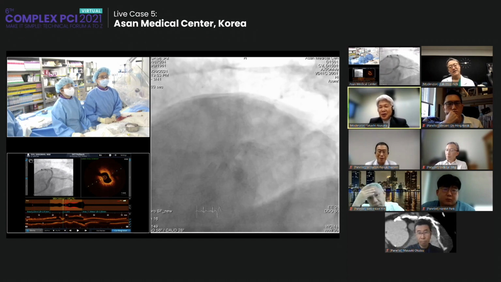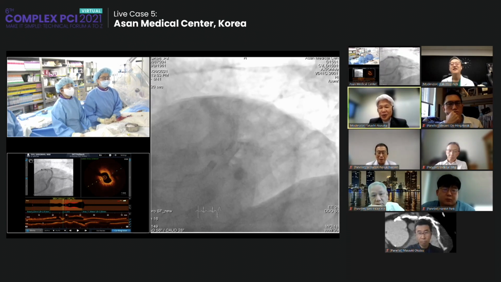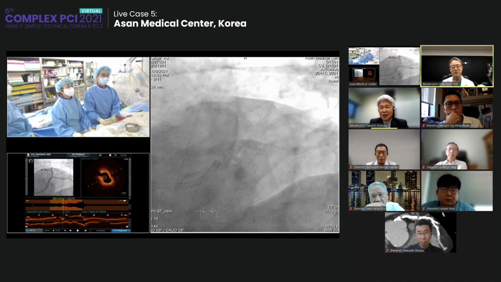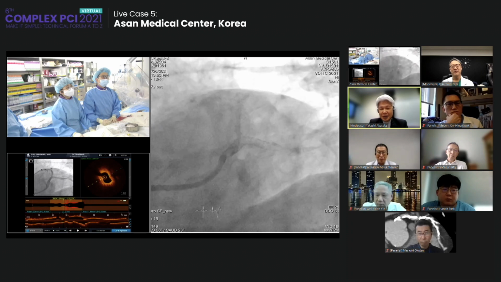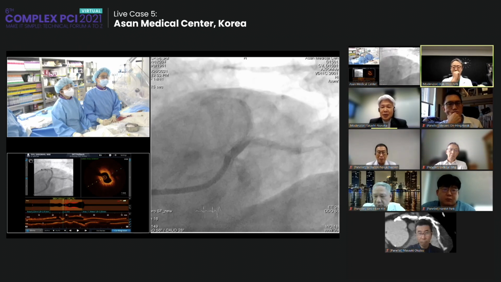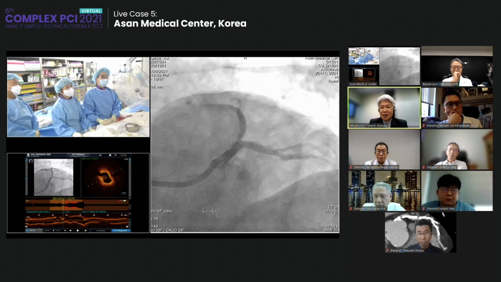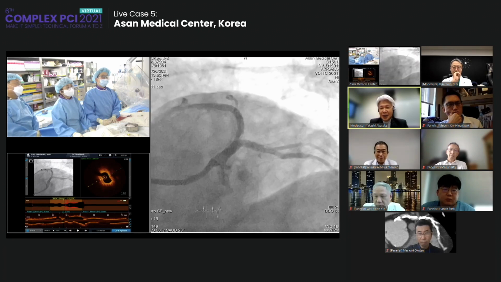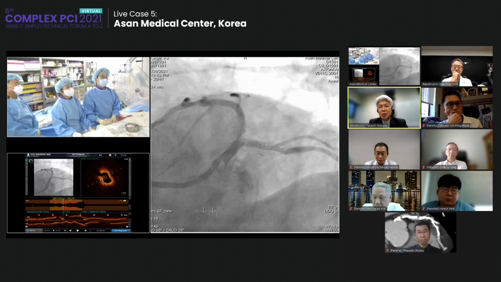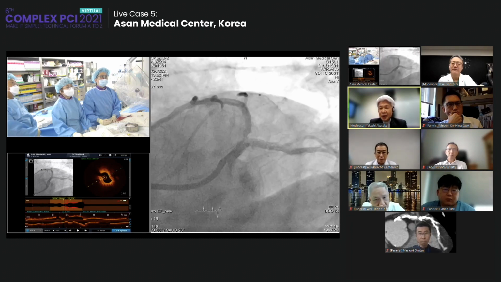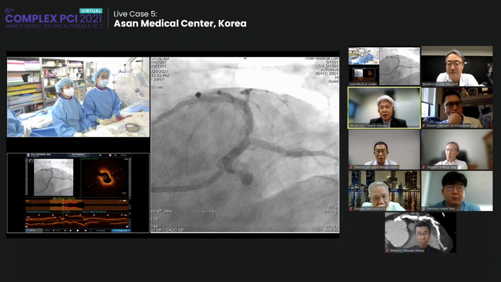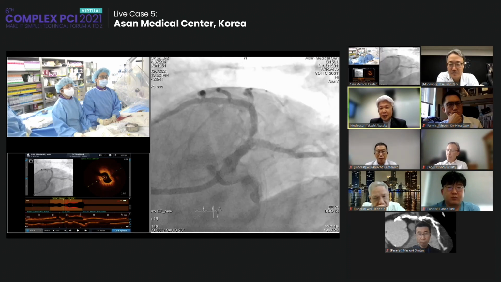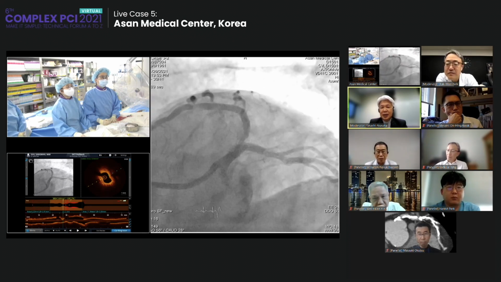Right. Anyway, we have to treat the left main incomplete apposition using a bigger balloon, higher pressure, right? And the FFR of the LAD is significantly low. Therefore, we have to treat the proximal LAD. But the tissue should be mainly fibrous, I think. Therefore, we try to use a scoring balloon or a cutting balloon or any kind of balloon with high pressure. And after checking the result of ballooning, we will decide whether we need another stent or not.